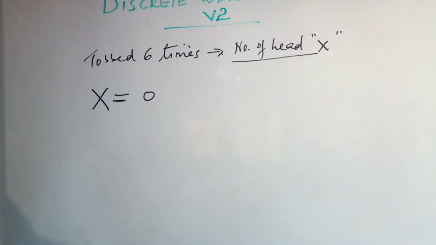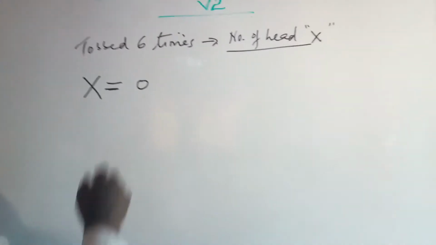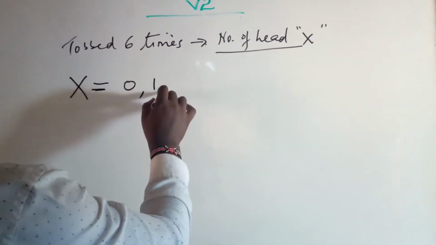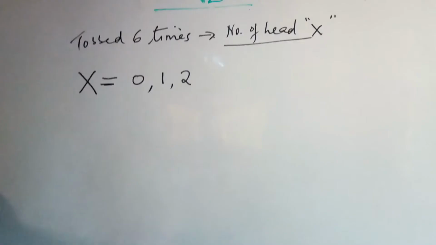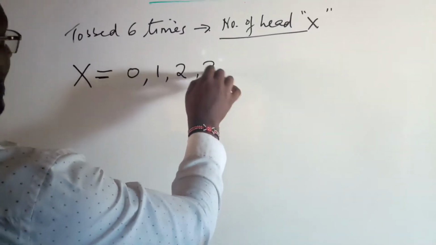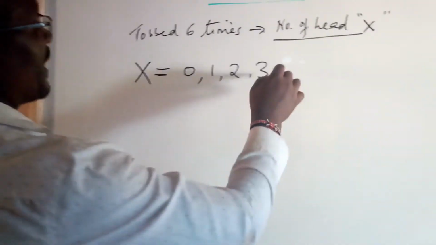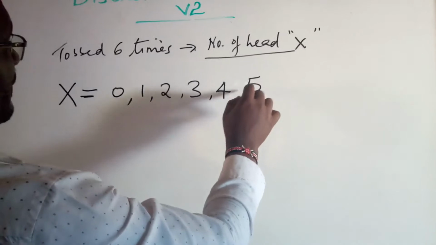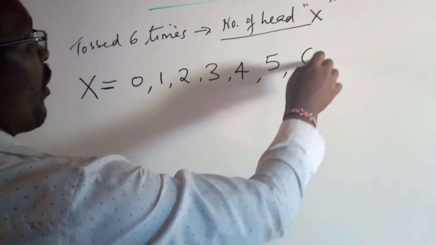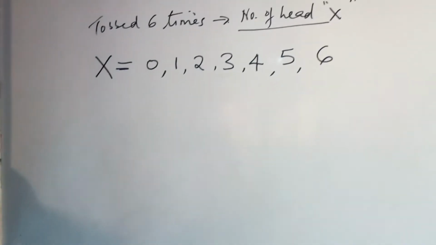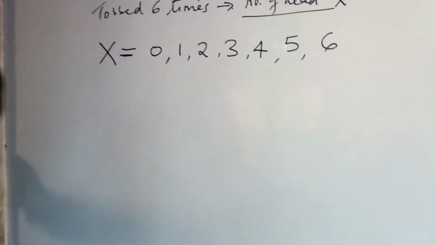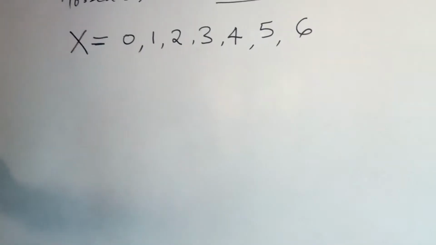Yes, it is true. Is it possible to have only 1 head? Yes. Is it possible to have 2 heads? Yes. 3 heads? Yes. 4 heads? Yes, it is an outcome. Is it possible that we can have 5 heads? Is it possible we can have all heads showing up after each and every toss, giving us 6 heads? Yes. So write down all possible values of X.